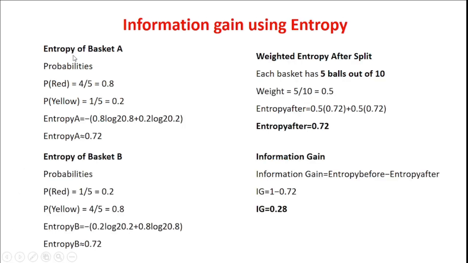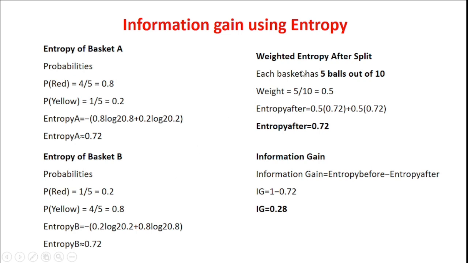The entropy of basket A is given by: 4 red balls, so 4 divided by the total of 5 balls, so the value is 0.8, and the probability of the yellow ball is 1 divided by the total of 5, which is equal to 0.2. The entropy of basket A is 0.72. What about the entropy of basket B? In the same way, proceed with the same steps and you will get the entropy of basket B as 0.72 again.